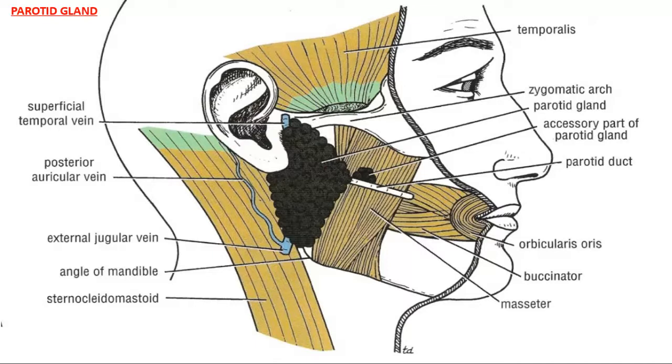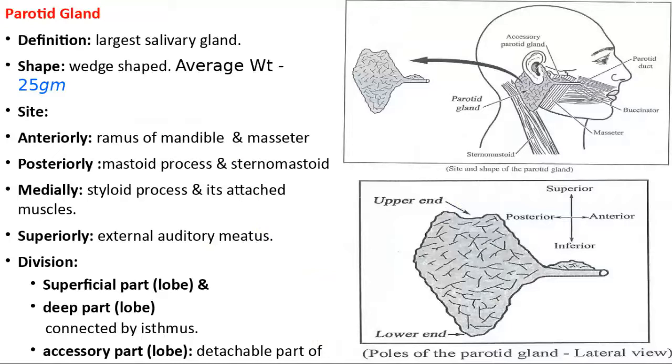Okay. So now you have already seen the salivary glands. The largest one is the parotid gland, and the other glands are the accessory parotid gland, and this parotid gland having the parotid duct, and another one the submandibular glands. The first one is the parotid gland. So this is the largest salivary gland in the body. Okay, so where is it present?